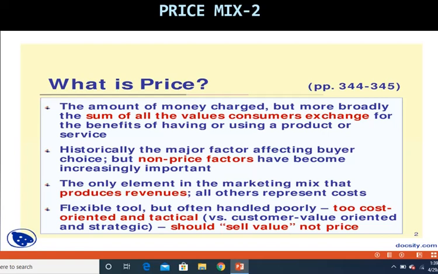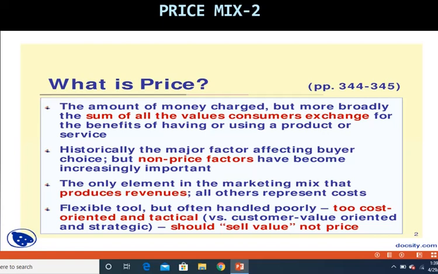But price mix is the only element in the marketing mix which is going to give them revenues, which means that is the only mix which is going to give them income. So for the company, the only element in the marketing mix that produces revenues is the price mix, whereas all other mixes represent cost. Price is a flexible tool but often handled poorly.